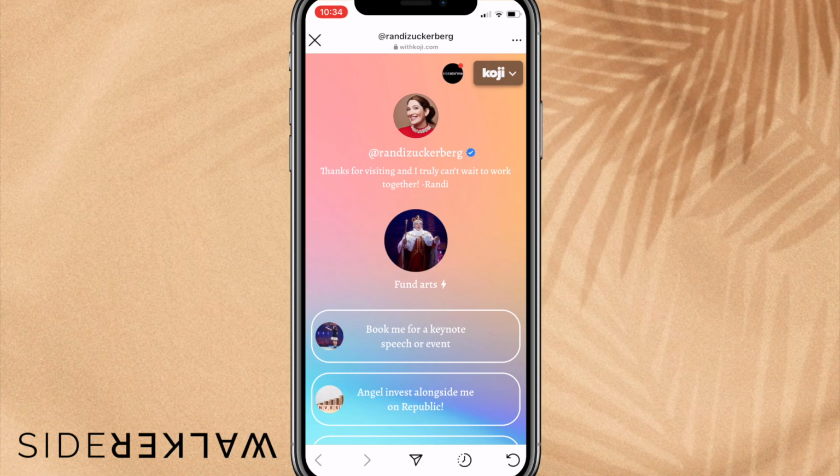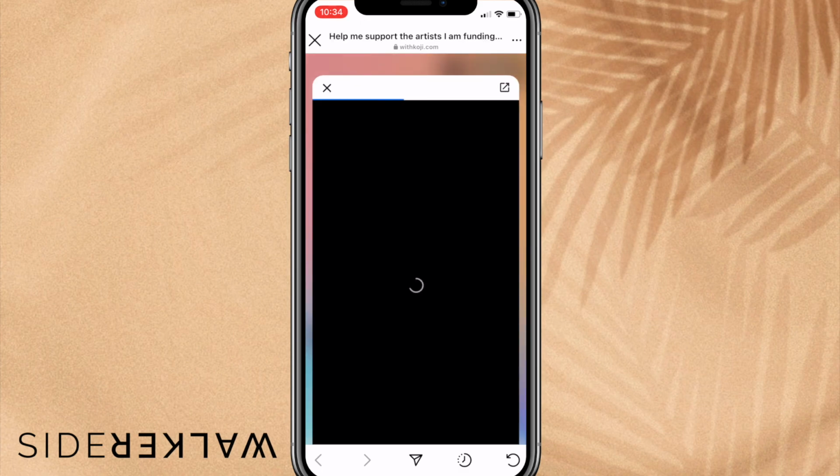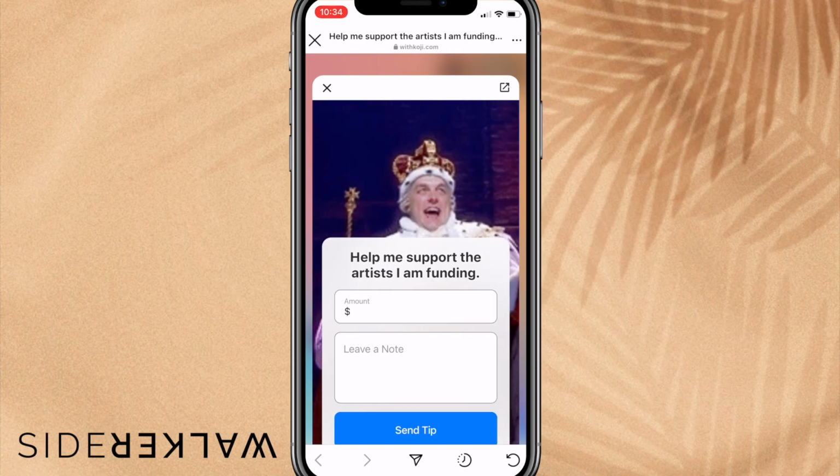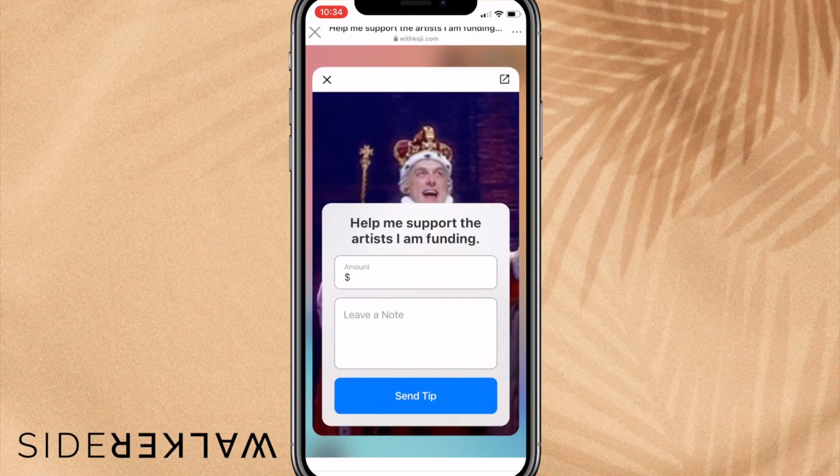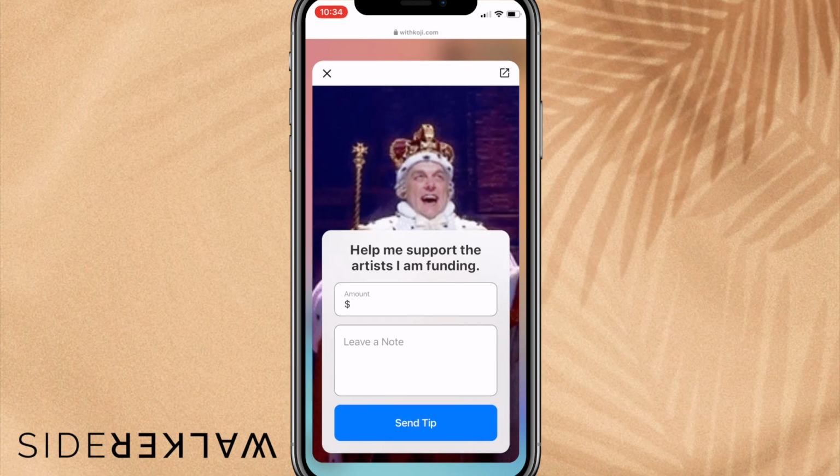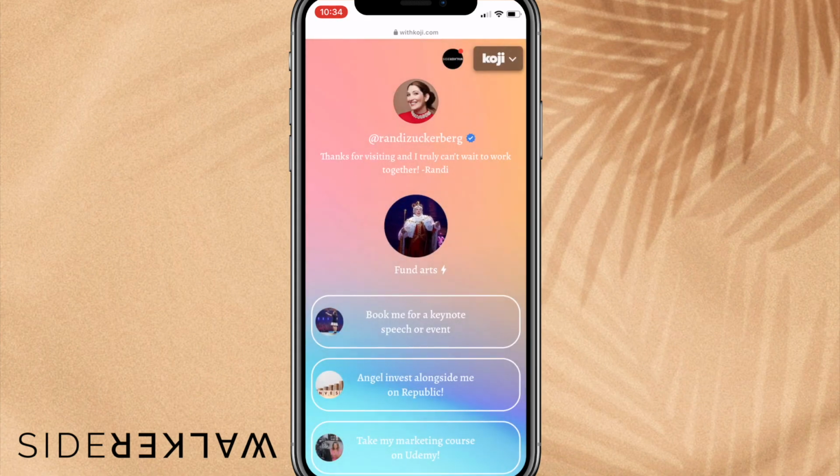So right away, you're able to have different buttons, right? So right here where she has Fund the Arts, when we click on this, help me support the artist I am funding, right? So this is technically her version of tip jar. So she is passionate about supporting the arts, and she's letting her audience know this is how you can do so. And she has it as that circular icon right at the top.